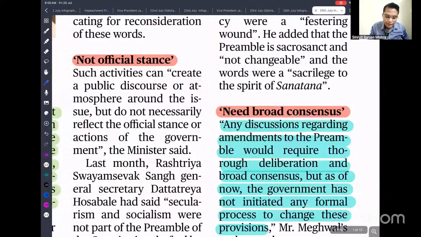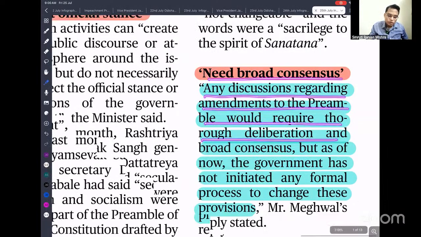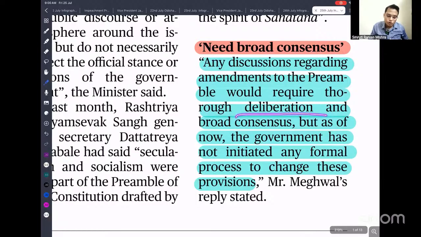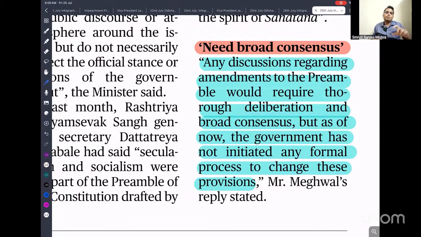So it needs broad consensus. Any discussion regarding amendment to the preamble would require thorough deliberation and broad consensus, but as of now the government has not initiated any formal proceeding to change this provision. The preamble is called the identity card, the vision of our constitution, the aspiration, the horoscope of our constitution. So any changes need to be consensus driven, with deliberation and debate, so that it is acceptable to everyone.